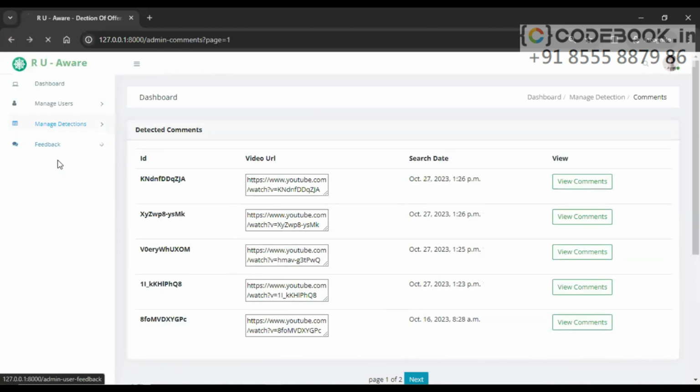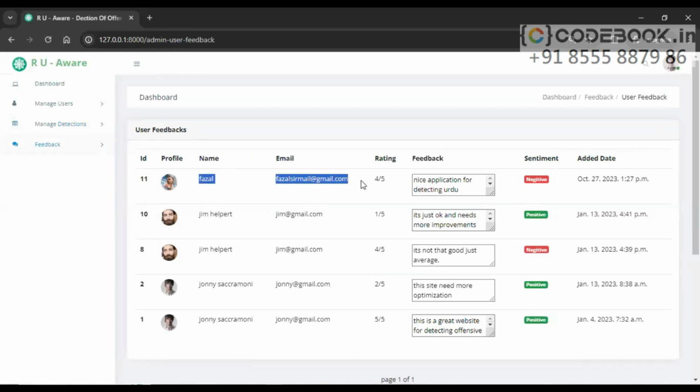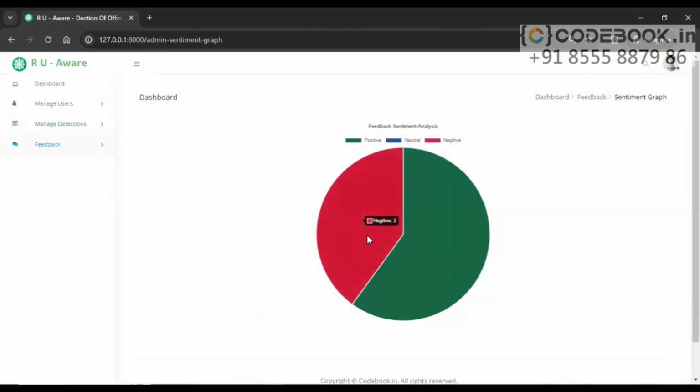Next, feedback. Let's see the user feedback here. This user has given feedback, and its sentiment, it says, is negative. Let's go to the sentiment graph. It shows negative and positive counts, -3, +3, and -2.